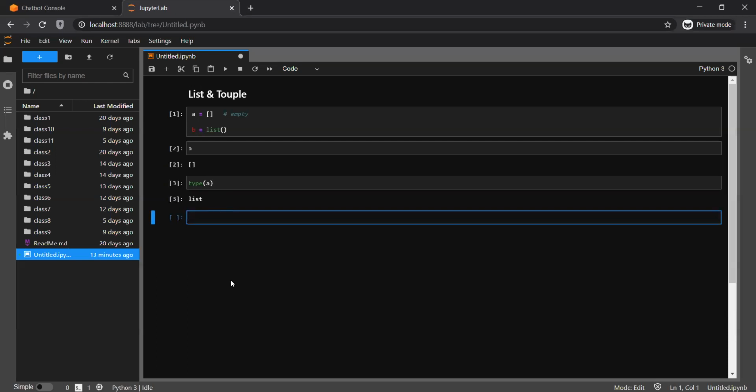But suppose you want it to contain something, so let's quickly check. Suppose I start with week, I wanted to create a data type which is a collection of all the days, and obviously I wanted to use strings.